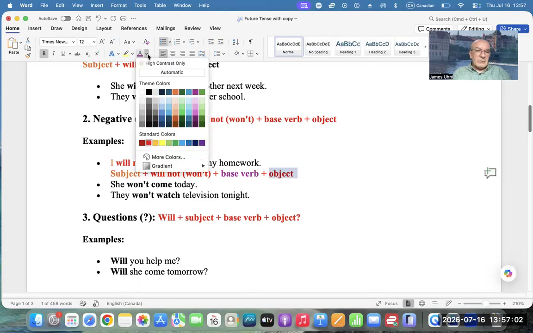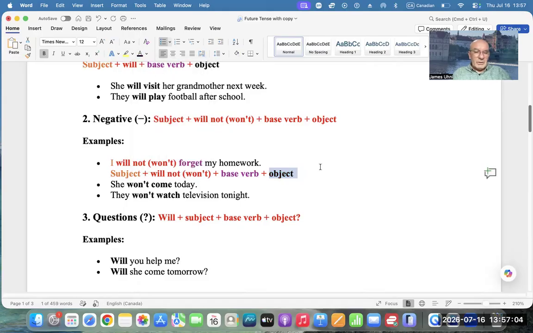So you see, it's actually very easy. Over here, the object is only one word, today. Television tonight is two words, the object. So the object is always very flexible.